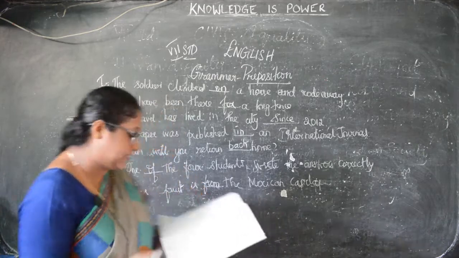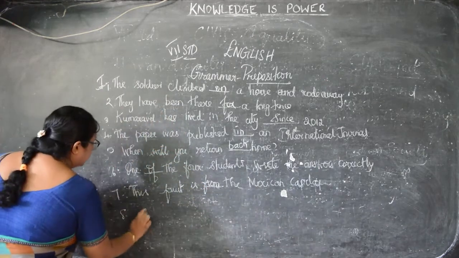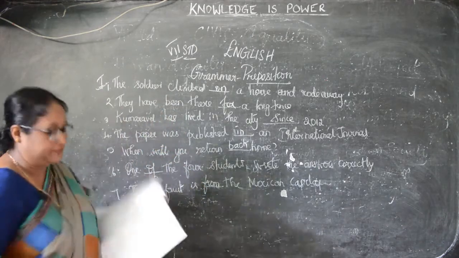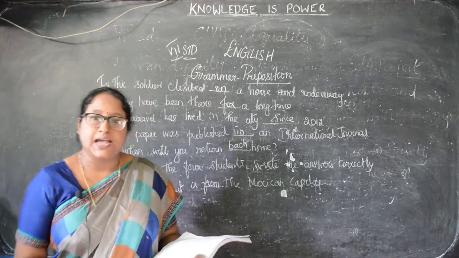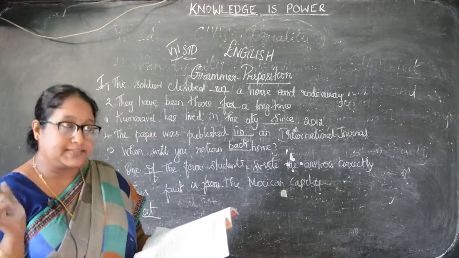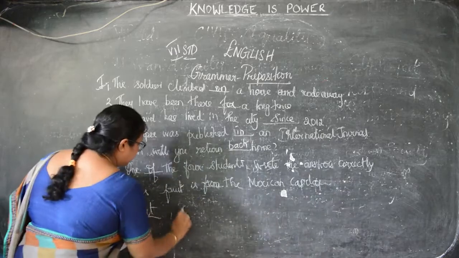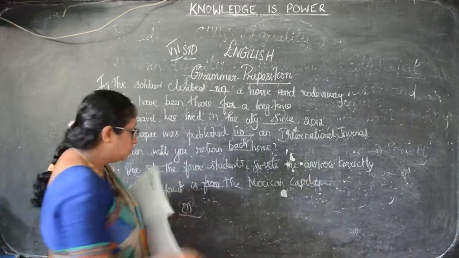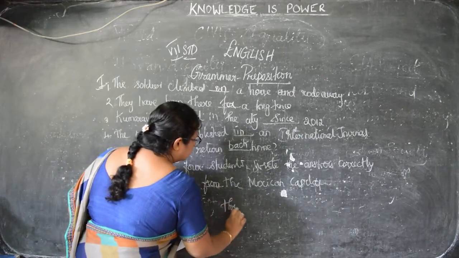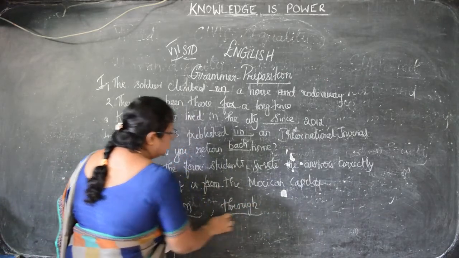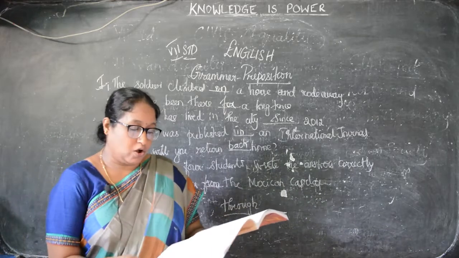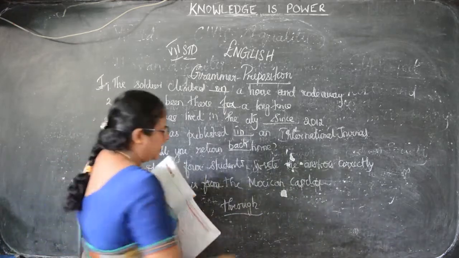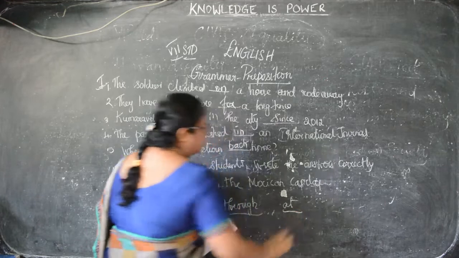Then there was the 8th one. The head office is, for the first dash, you will write at Nungampakam. The head office is at Nungampakam, and second, it is on College Road. As you go next dash, that is through the station, the office is at the right side.